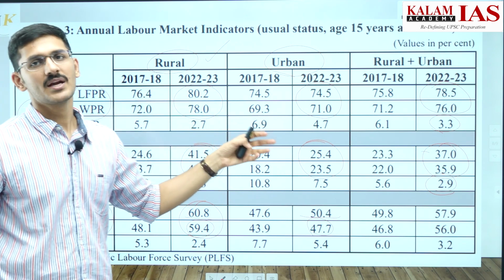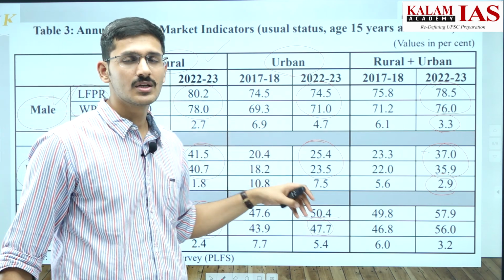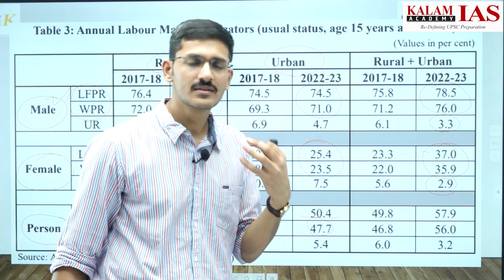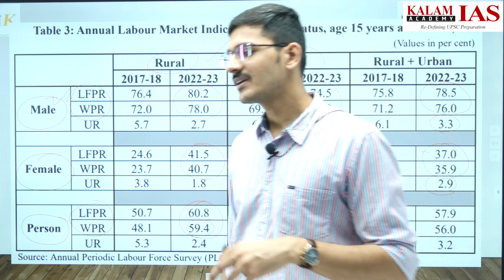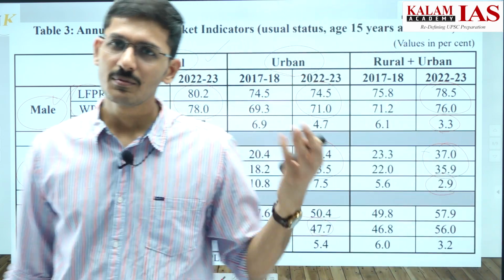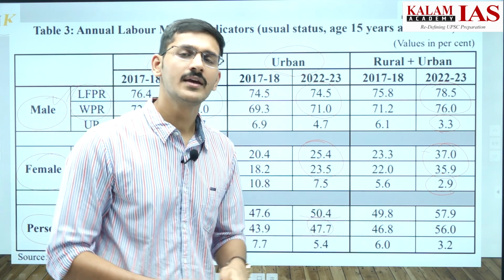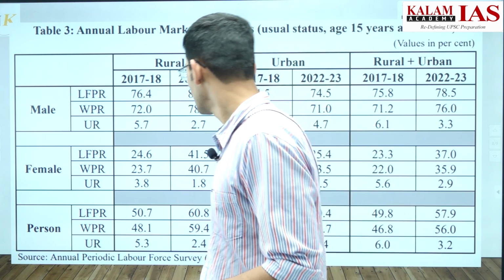In urban areas, the job crisis is high. The number of people who are educated is more, the number of dependent people is more, and the students are not getting jobs till they turn 25, 30 years. So as a result, the unemployment rate is higher in urban areas, and the labor force participation rate is lower in urban areas. So these are the things that you should be aware of.